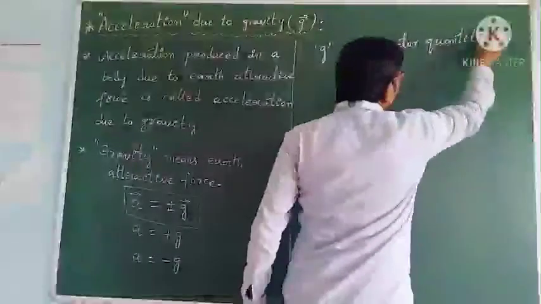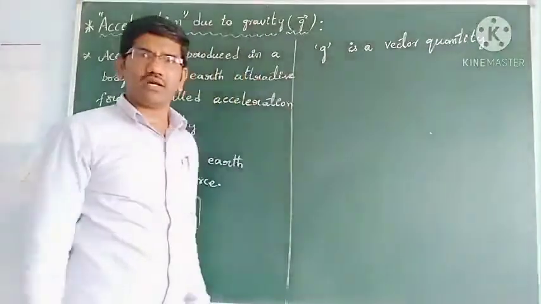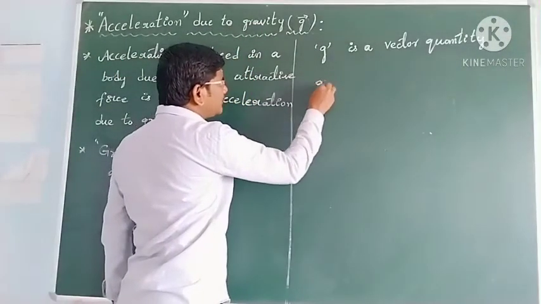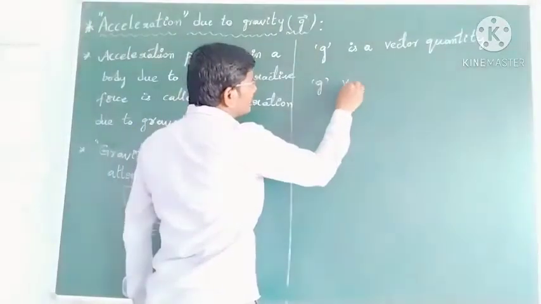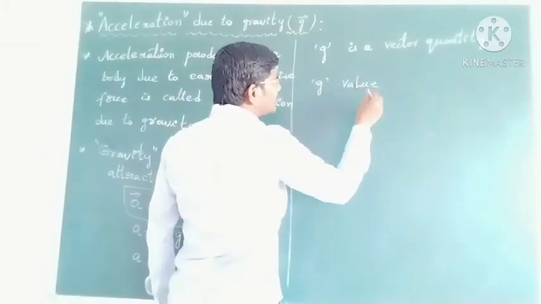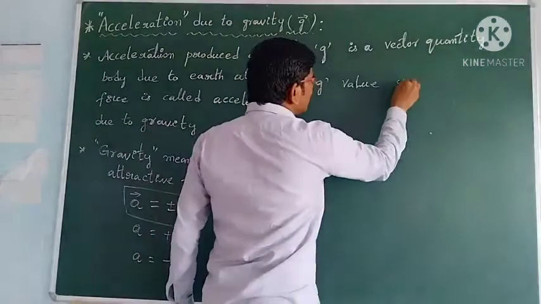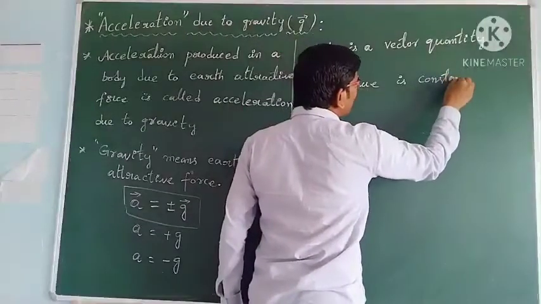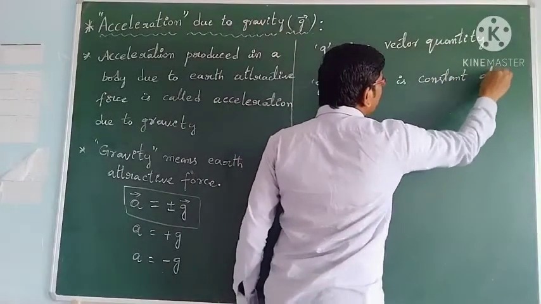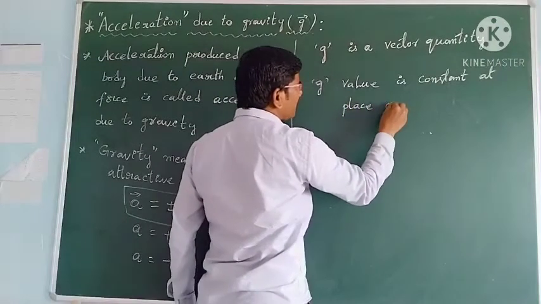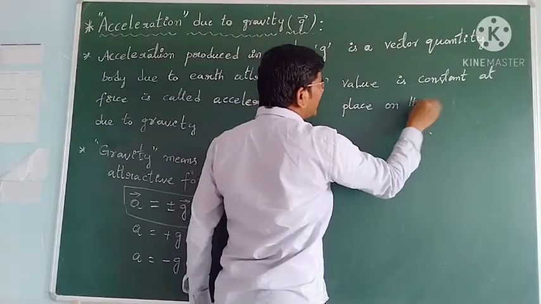It is a vector quantity, students. G is a vector quantity, and the G value is constant at a place on the earth.